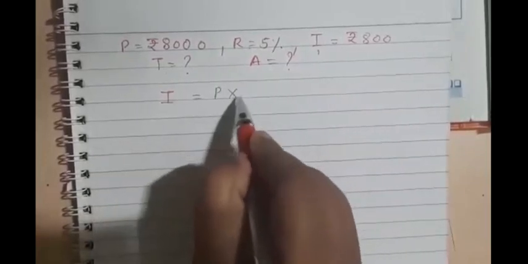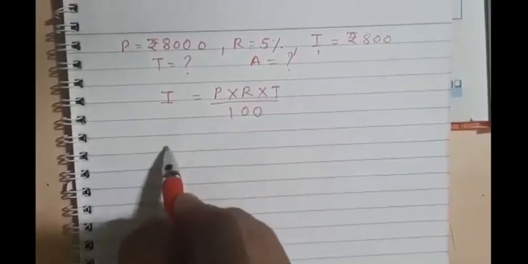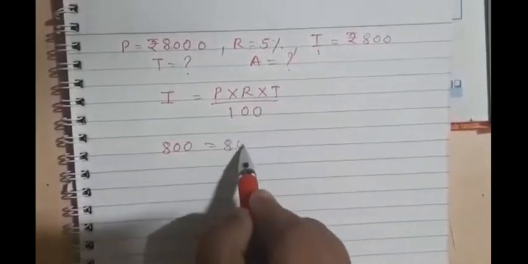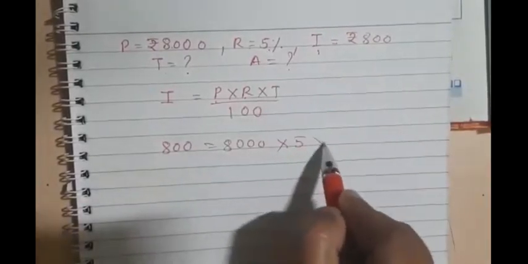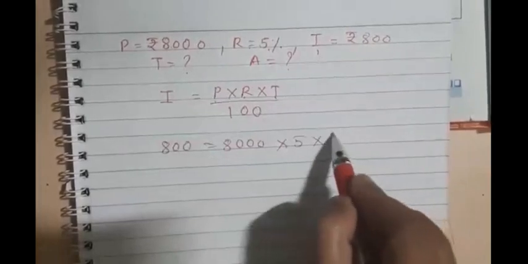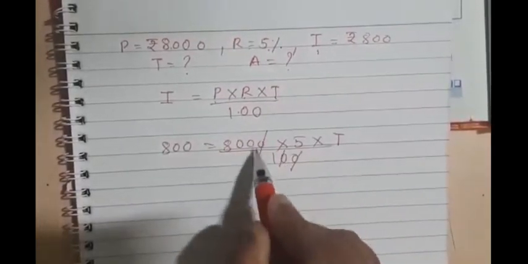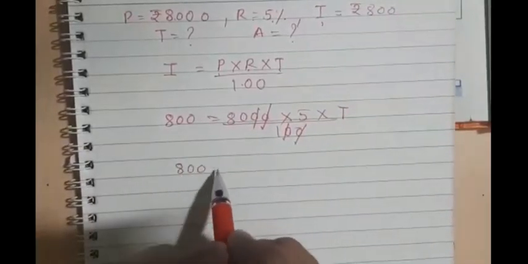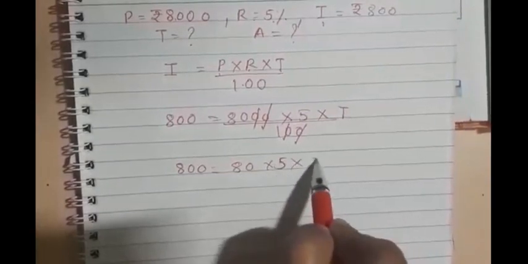So interest is equal to P into R into T upon 100. So I is given, 800 is equal to P is what? 8000. Substitute the values. R is 5. T we don't know, so write T upon 100. 1 2 1 2 gone. What is remaining? 800 is equal to 80 into 5 multiplied by T.